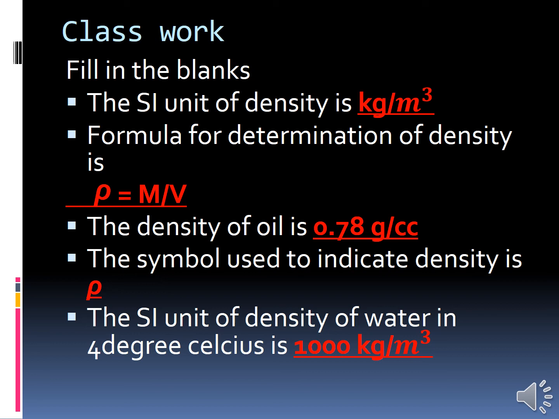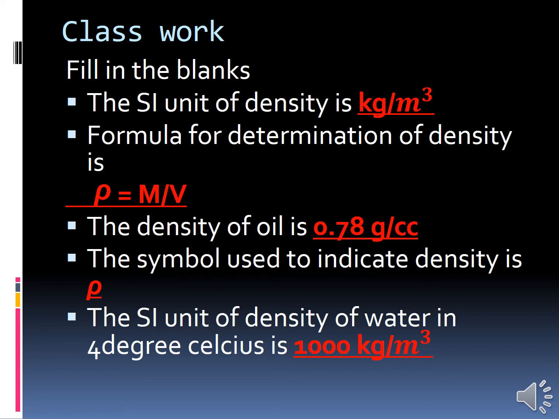What is the density of gold? 19.3 gram per cc. Steel, 7.85 gram per cc. Ice, 0.917 gram per cc. Mercury, 13.6 gram per cc. Seawater, 1.025 gram per cc.